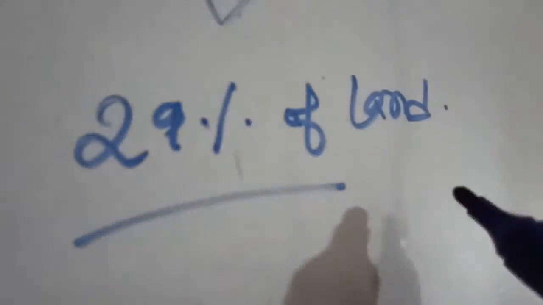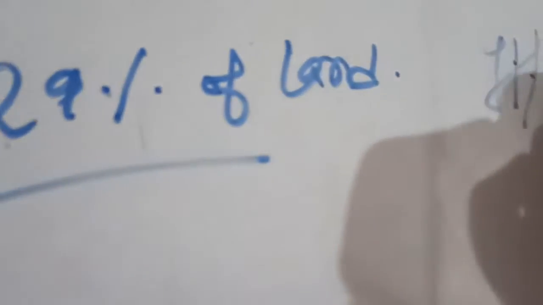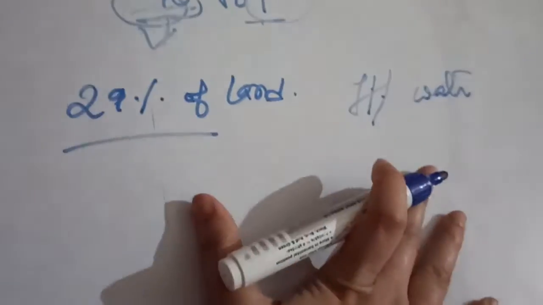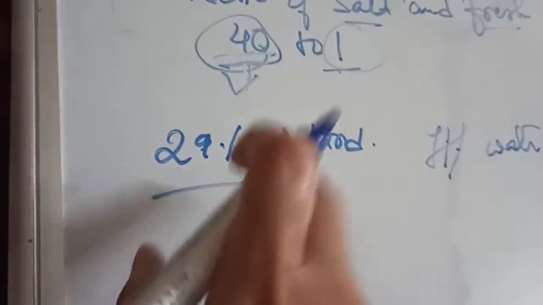Out of the total area of the earth, only 29% is land, and 71% falls under water bodies, which says that the maximum portion of the earth is covered by water and very little by land.